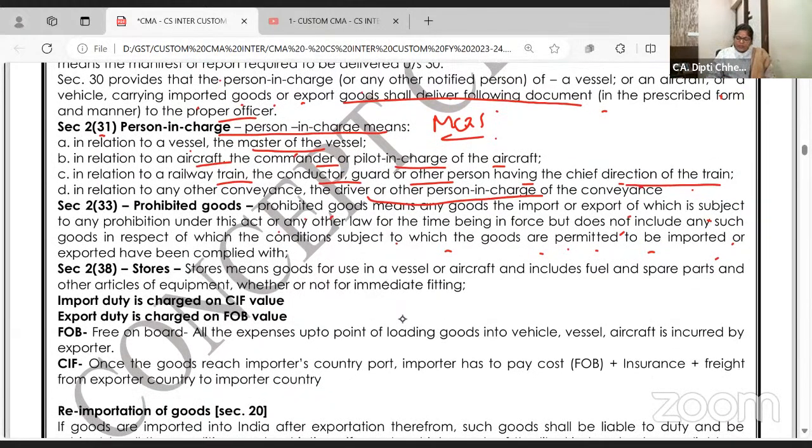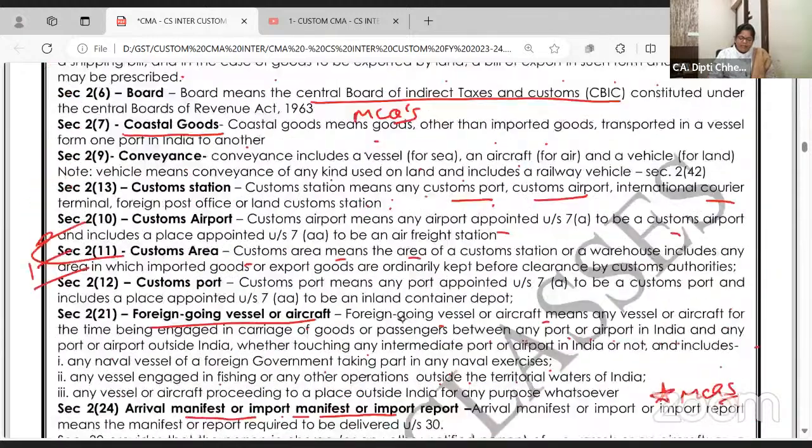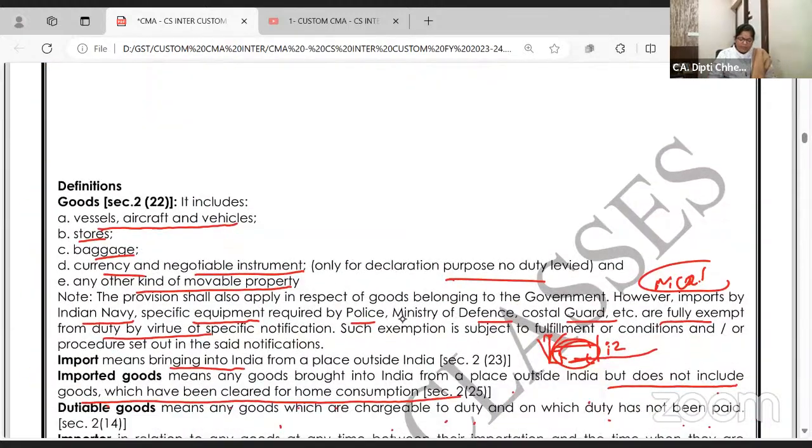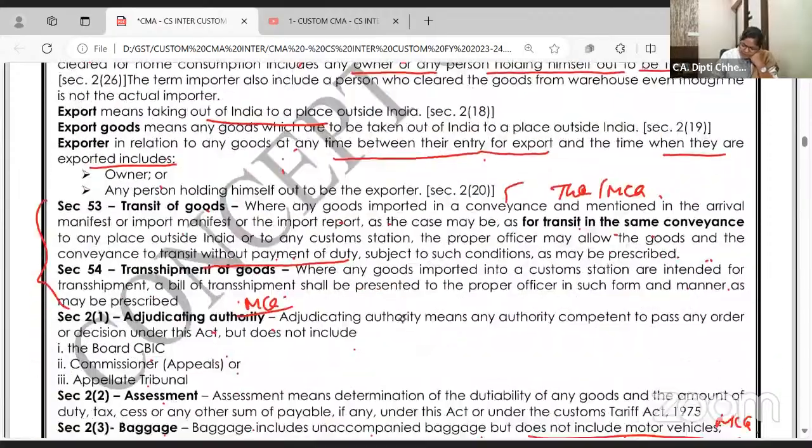Store means goods for use in a vessel or aircraft, and includes fuel and spare parts and other articles or equipment. See, very important. Go back to the definition of goods. When goods are imported, you pay import duty. Suppose they are coming through aircraft. If something goes wrong, we have spare parts. We have those vacuum masks and all. So, are these also imported as stores? Yes. फिर से एक बार.